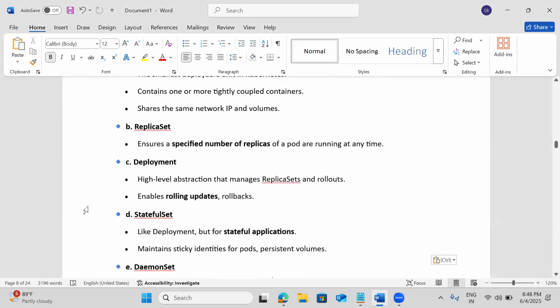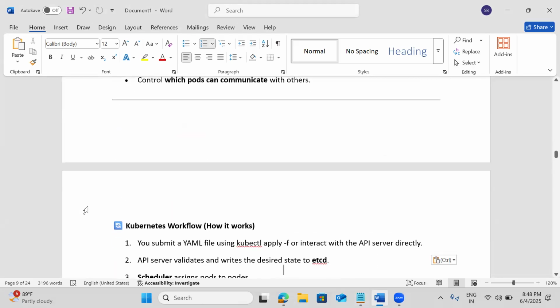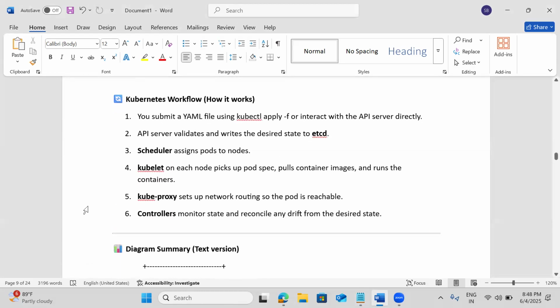Then the pods also, we'll discuss all these while working. This workflow is also asked in interviews: once you type something on the API server, what is going to happen?